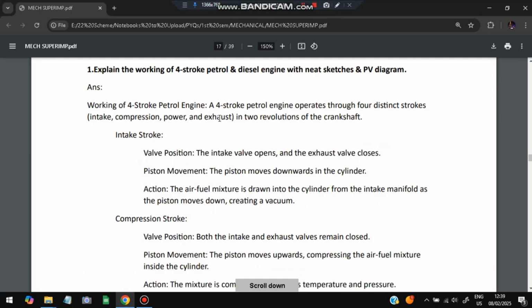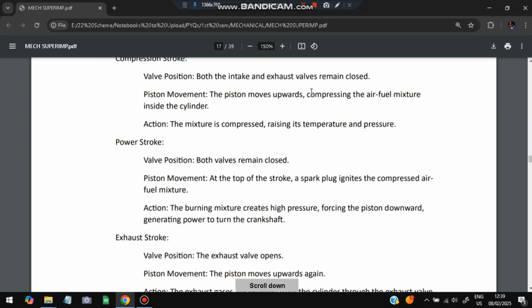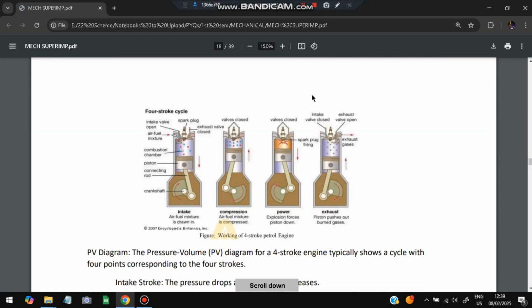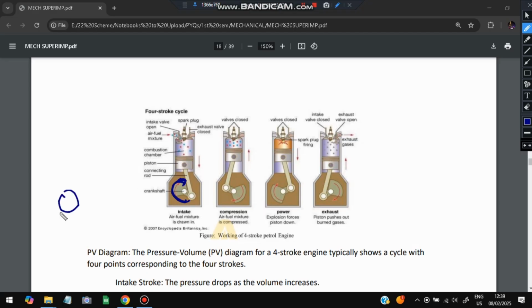So the first thing is, how does the 4-stroke petrol engine work? There are 4 steps: intake, compression, power, and exhaust. I'll directly show you the diagram so that you can understand what's actually happening. The theory part, you can go through it. So intake, what happens? The main task is to rotate this so that in a car the wheels get rotated. So for that, 4 steps are there. First step is, here the air and fuel mixture will be present.